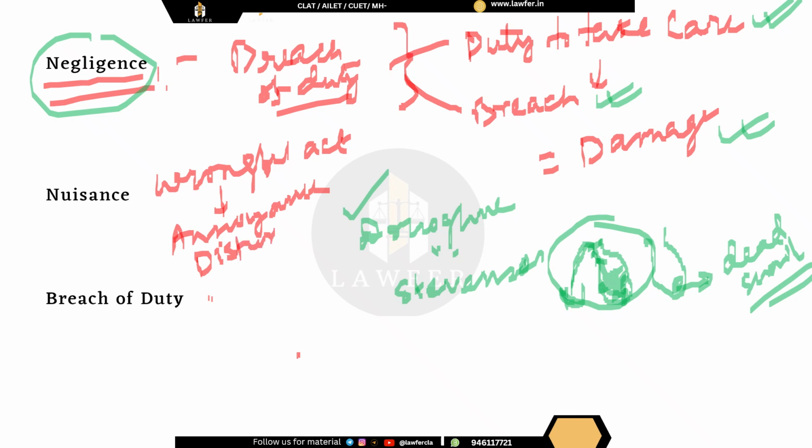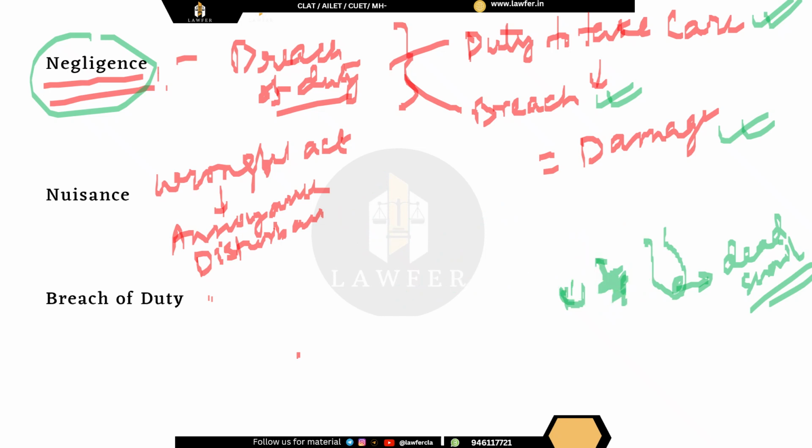Basically, nuisance is the interference with somebody's enjoyment of his or her property. Somebody has a right to enjoy his property, and when we interfere in that right, that is known as nuisance.